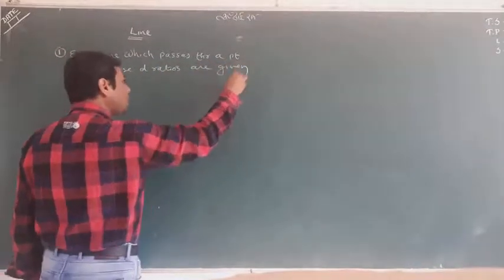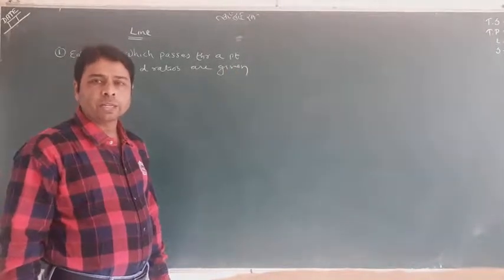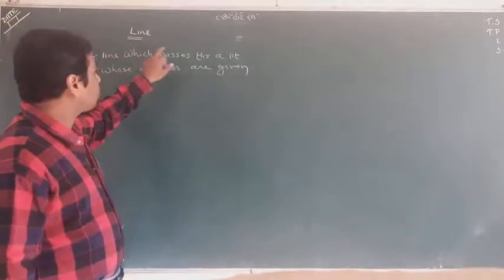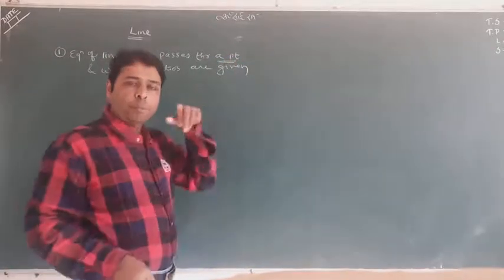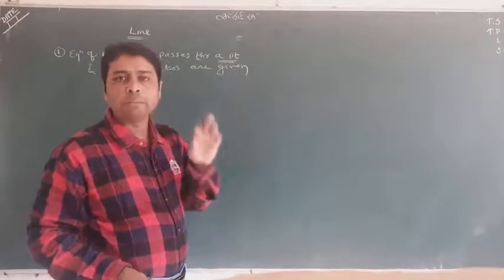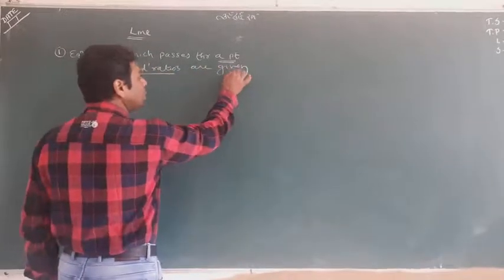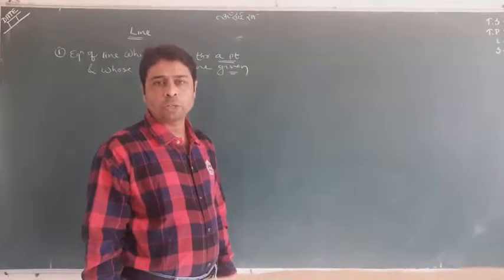These two lines I wrote here are the least criteria for finding the equation of line. A point by which the line is passing must be given, and the direction ratios of the line must be given. If these two things are given, you can find the equation of line.